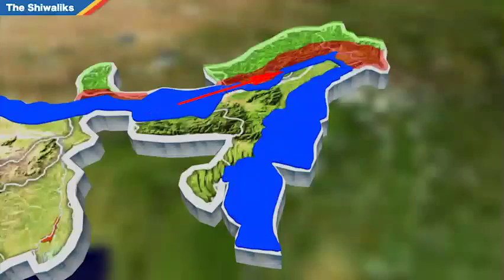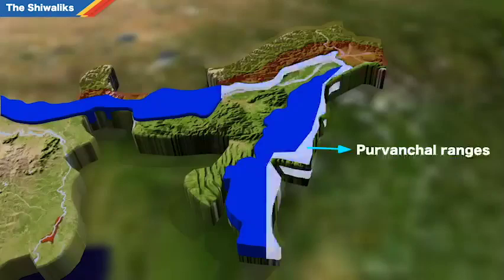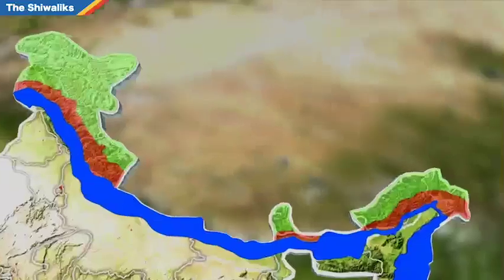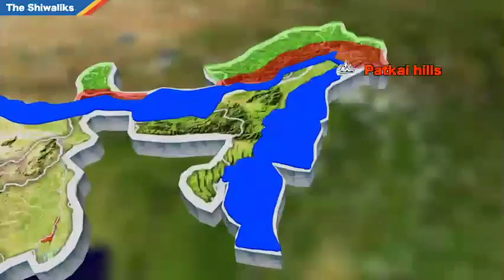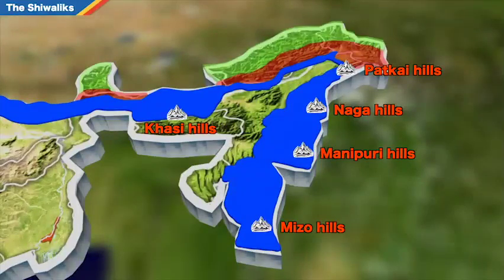These Himalayas take a hairpin bend towards the south at Dihang Valley in Arunachal Pradesh and stretch through the northeastern states. These ranges are called the Purvanchal ranges and act as an eastern boundary for India. These are also called the Patkai Hills, the Naga Hills, Manipuri Hills, Khasi Hills, and Mizo Hills in the respective regions.